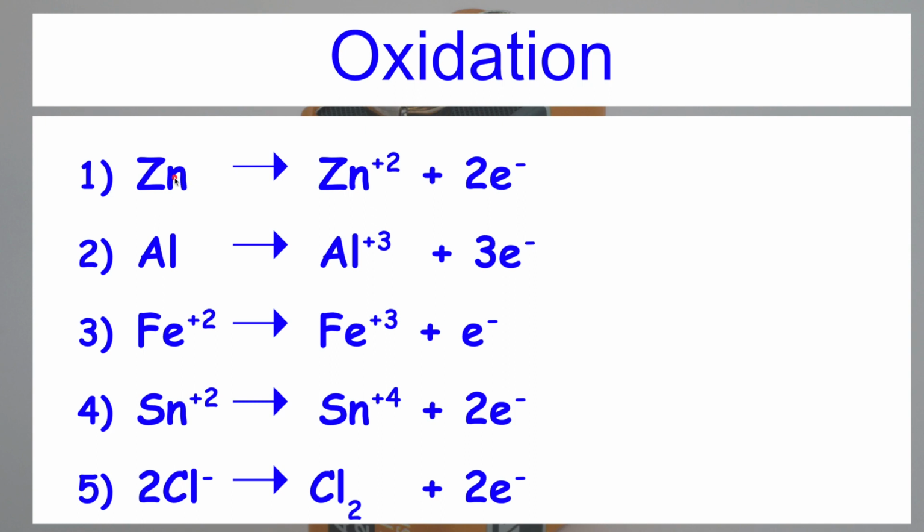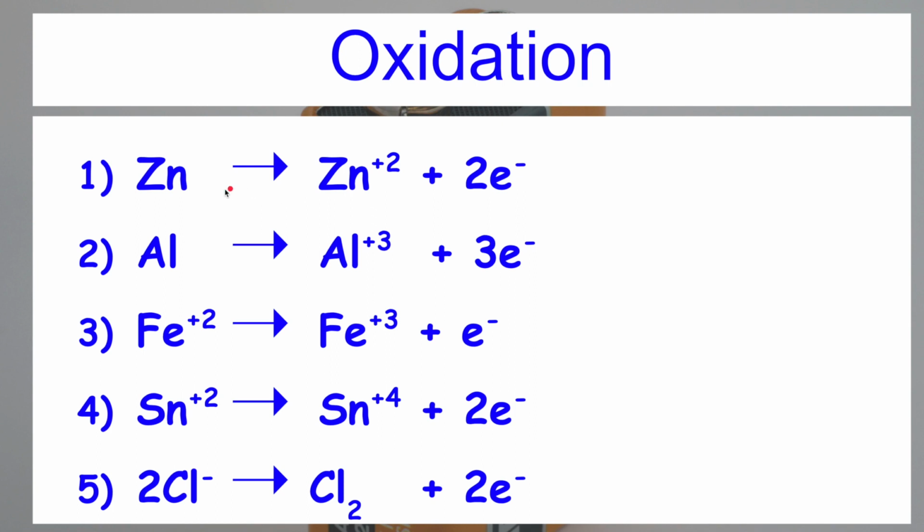Now here, Zn atom is converted into Zn plus 2 ion. How Zn plus 2 ion is obtained? Here plus 2 charge is developed, means electrons are lost. And how many electrons are lost? Plus 2 charge is developed, means 2 electrons are lost. So this reaction is shown like this: Zn gives Zn plus 2. Zn is converted into Zn plus 2 by losing 2 electrons. So this reaction is oxidation reaction, or we can say Zn is oxidized.